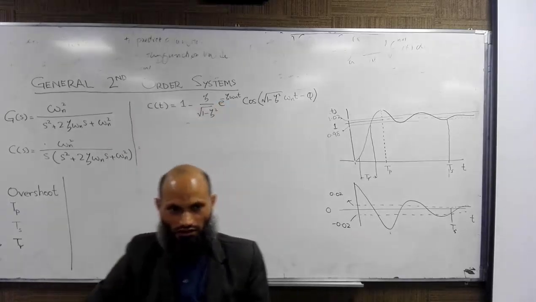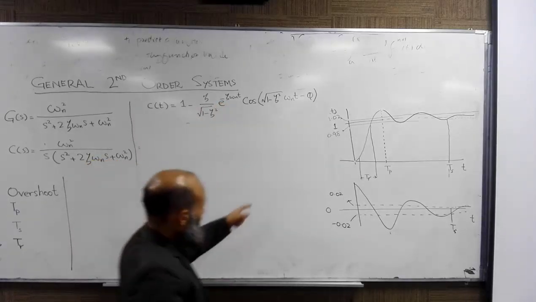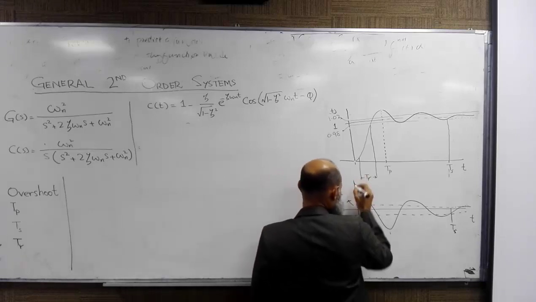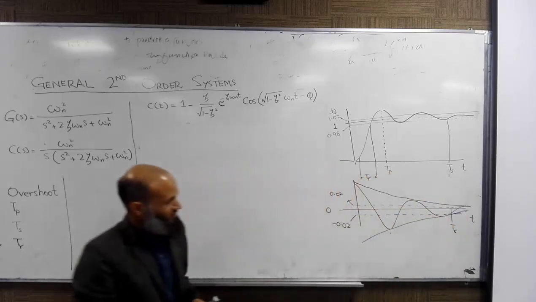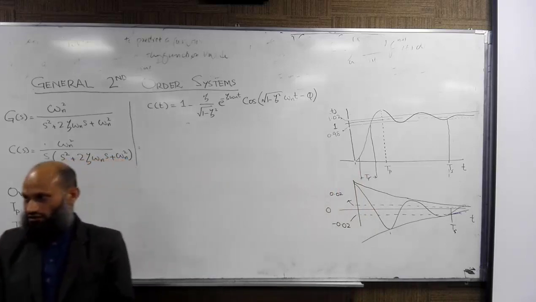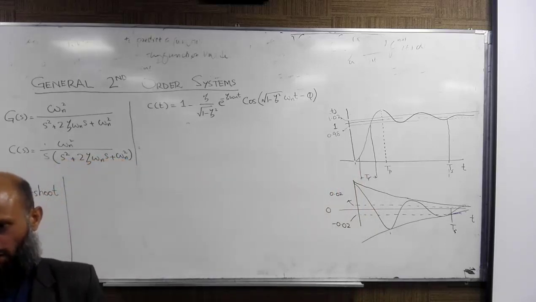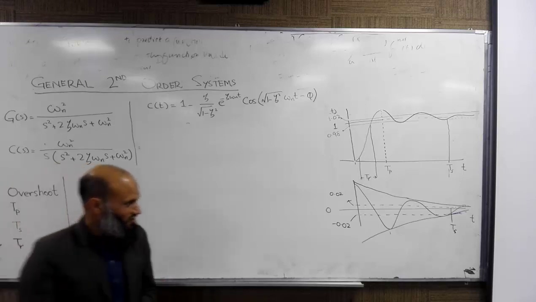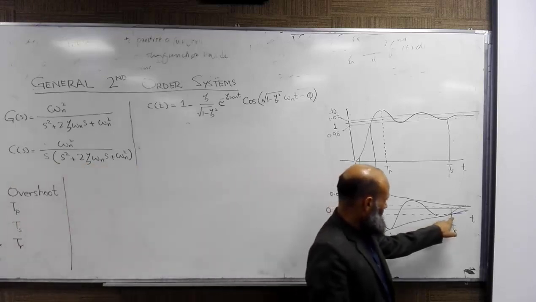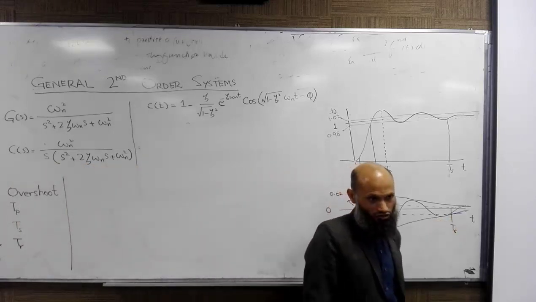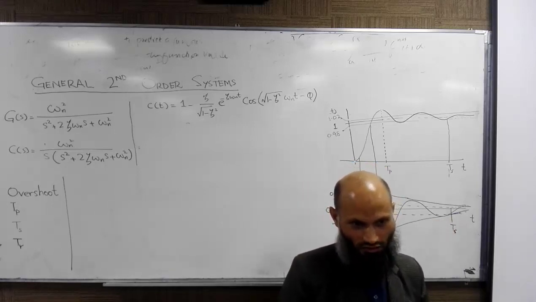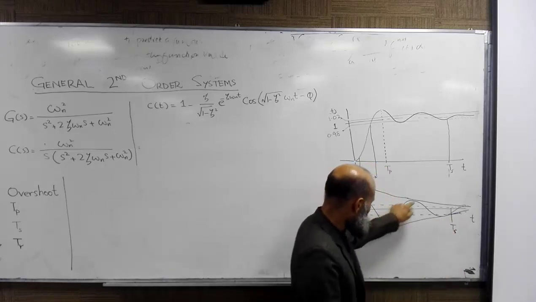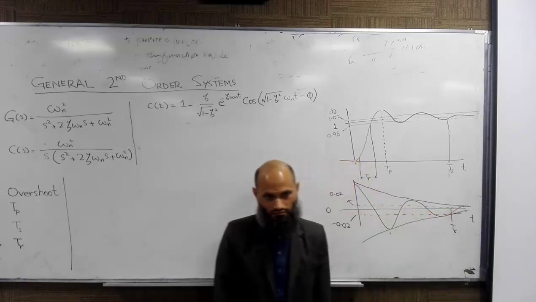Decaying exponential. This decaying exponential, if I plot it, it makes an envelope. So this is the envelope, right? So you can see from this graph that the time when this envelope enters into this band is approximately the same time when this curve enters into the band.